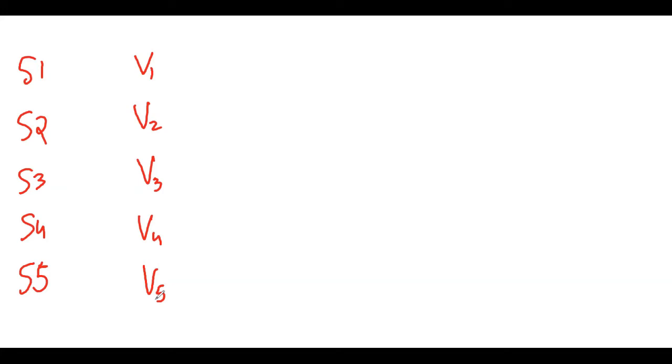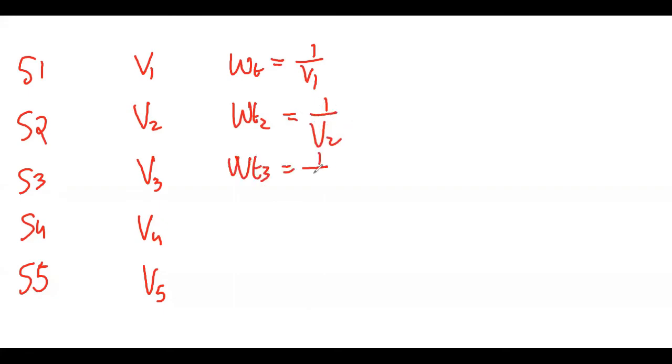Okay, now from this variance we calculated the weight: 1 upon V1. So the weight of the second study is equal to 1 upon V2, the weight of the third study is equal to 1 upon V3, 1 upon V4, and the weight of the fifth is 1 upon V5.